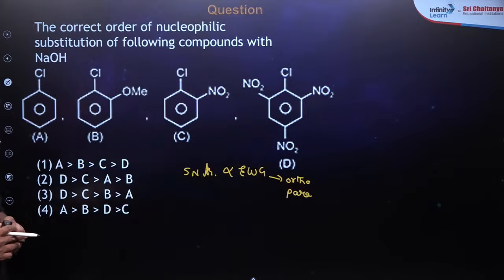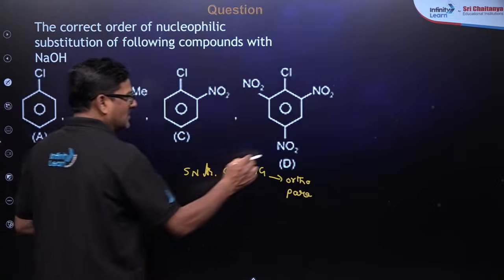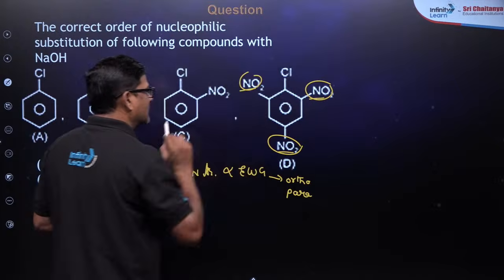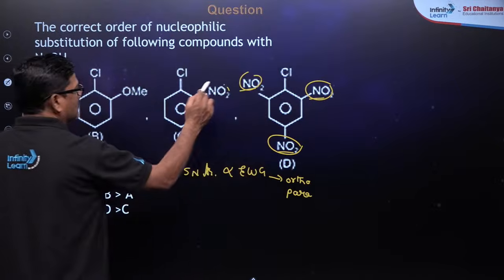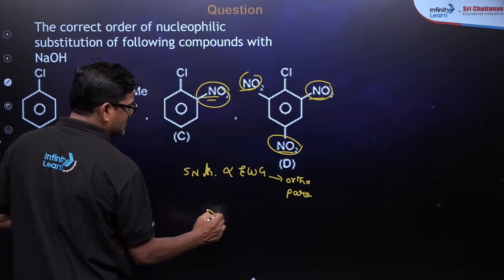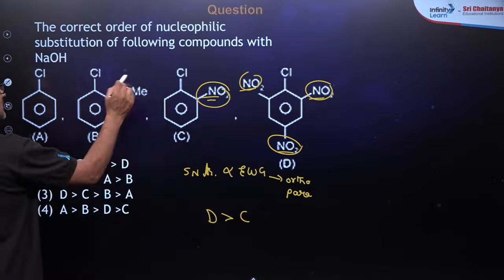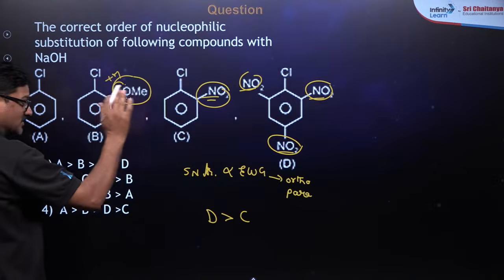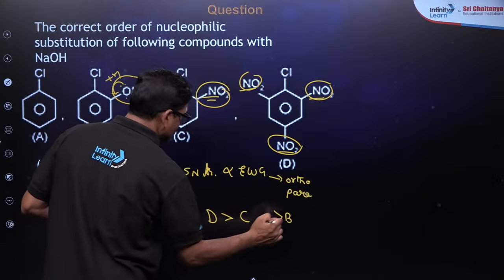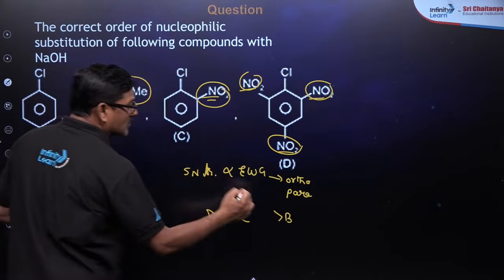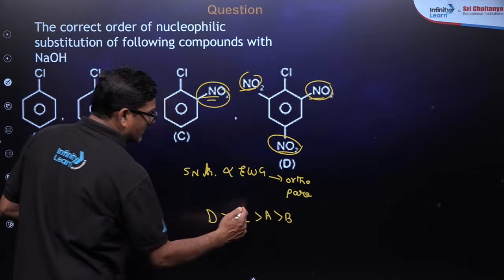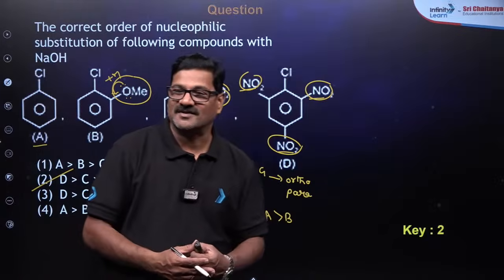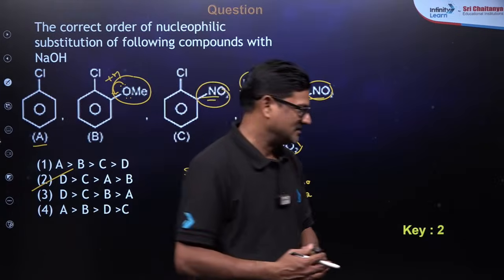So here I want to say at ortho and para positions strong electron withdrawing groups are there, so D is greater than C, and this one is an electron releasing group, so it decreases. B is the least and A is more than B. So D, C, A, B. So option 2 is the correct answer for this question. Any doubt, bachcho?